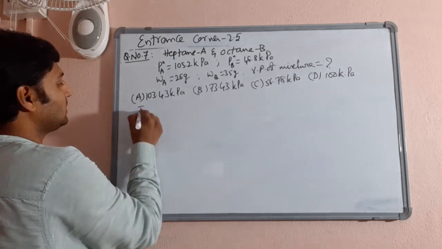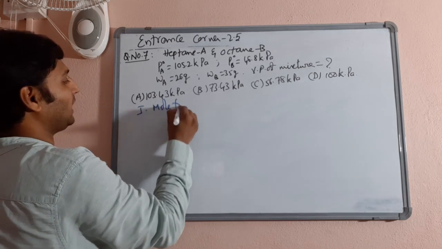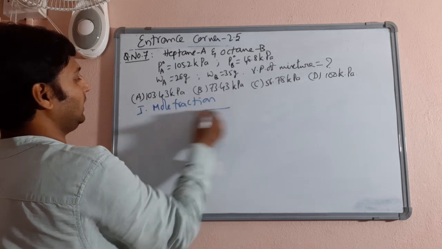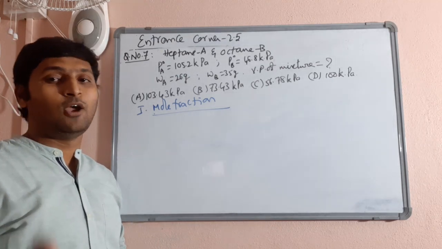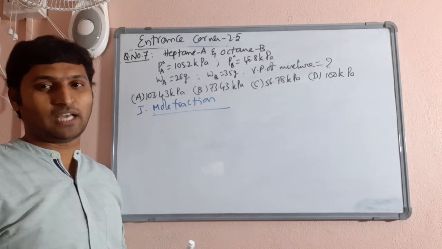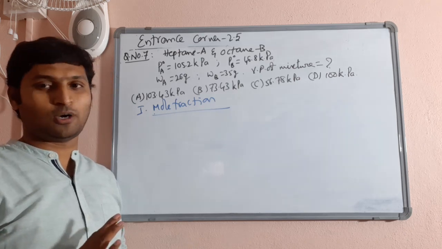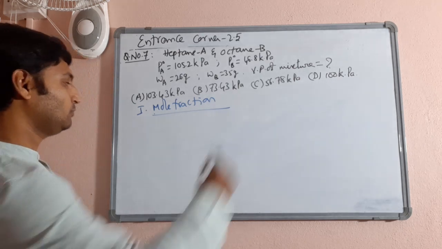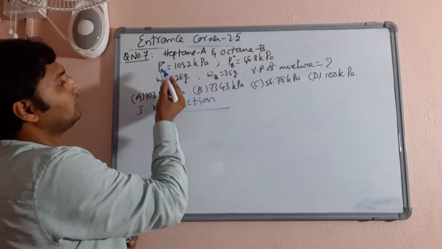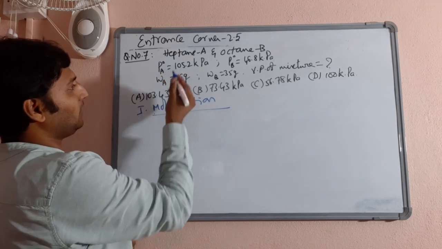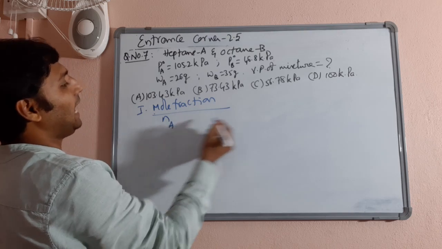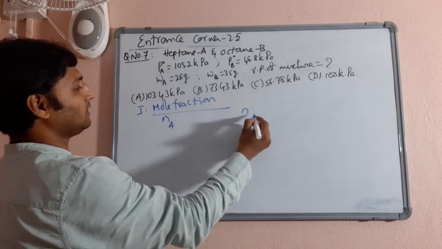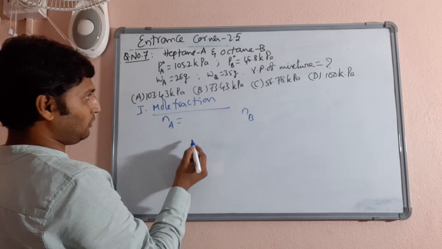Now, step 1, finding the mole fraction of any component. Of course, if you find the mole fraction of one component, 1 minus that will be the mole fraction of the other component. So solving should not be a problem at all. To get the mole fraction, you need the number of moles of heptane as well as the number of moles of octane.